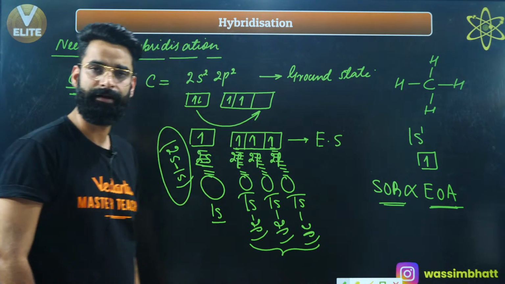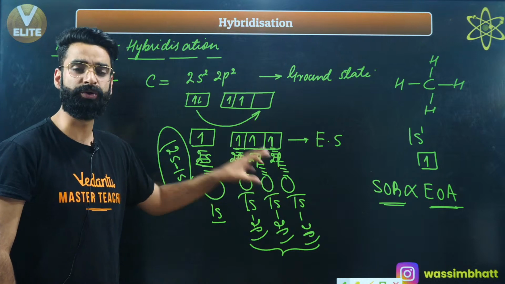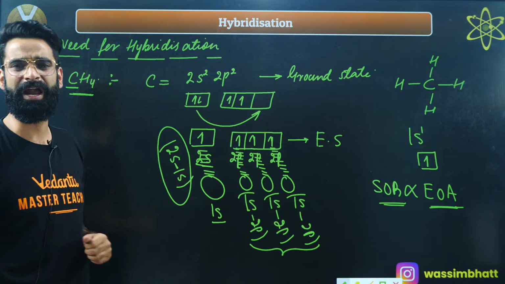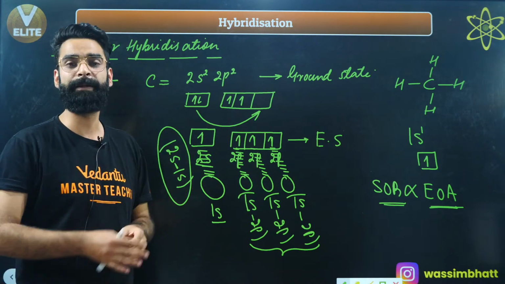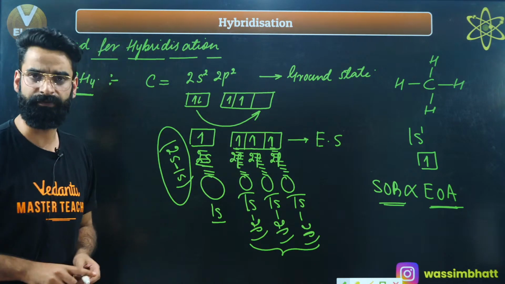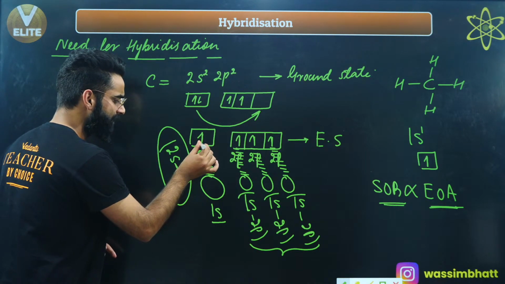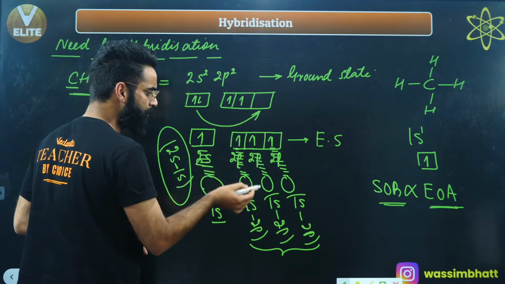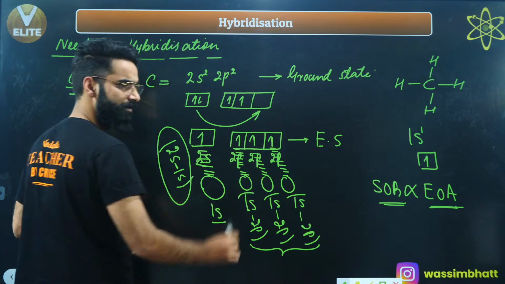Yes. So the sigma bonds which are being formed due to the overlapping, the extent of overlapping is actually different. If the extent of overlapping is different, the strength of bonds is different. And if the strength of bonds is different, the bond lengths between carbon and hydrogen are going to be different. So the bond length between this carbon and this hydrogen is going to be different from the CH bond length between this carbon and this hydrogen.